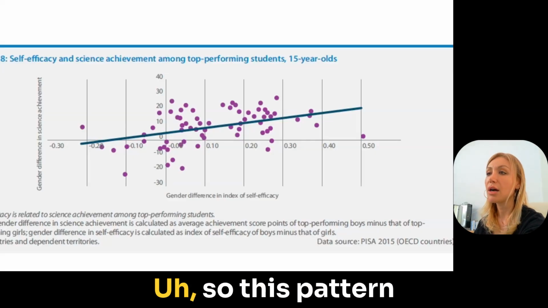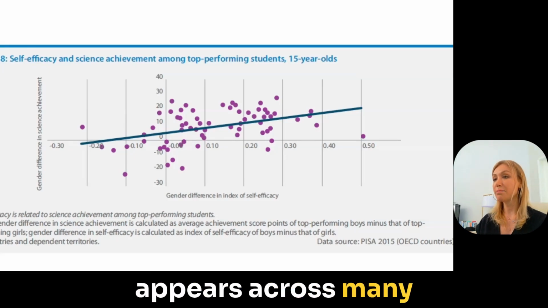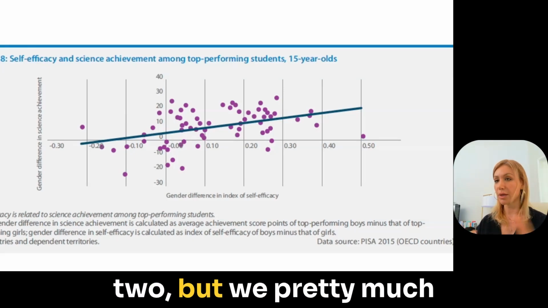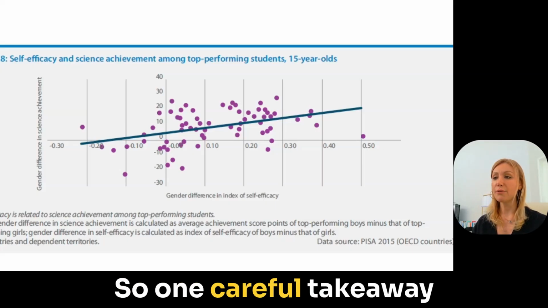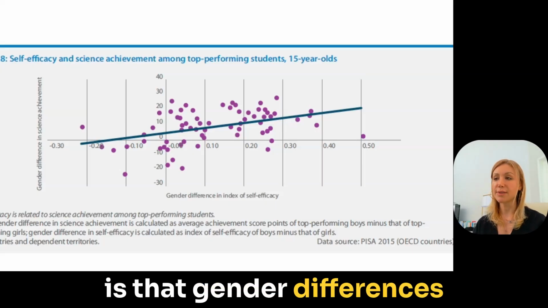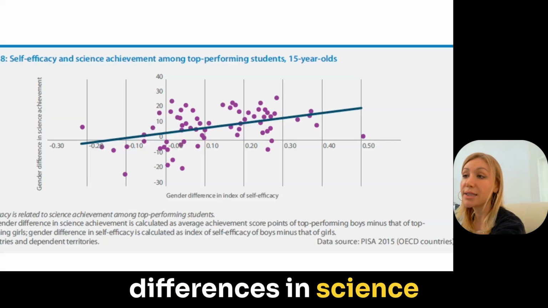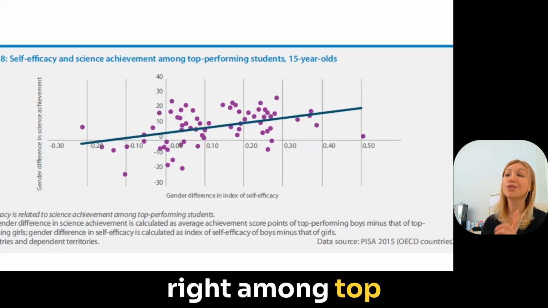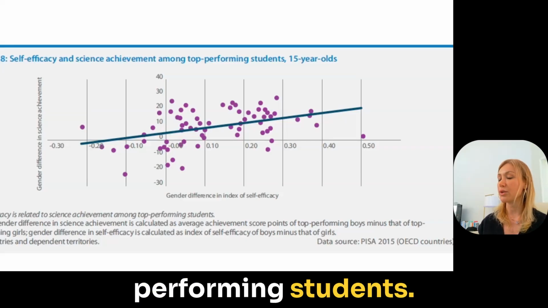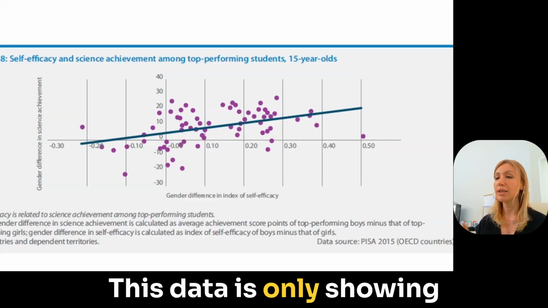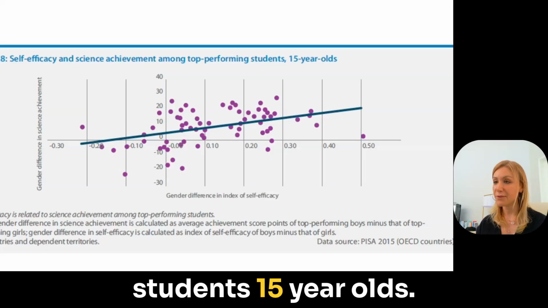And what else? So this pattern appears across many countries, not just one or two, but we pretty much see it in all the countries. So one careful takeaway is that gender differences in self-efficacy are related to gender differences in science achievement, right? Among top performing students, we don't know what happens to the lower performing students. This data is only showing us what's happening in the top performing students, 15-year-olds.